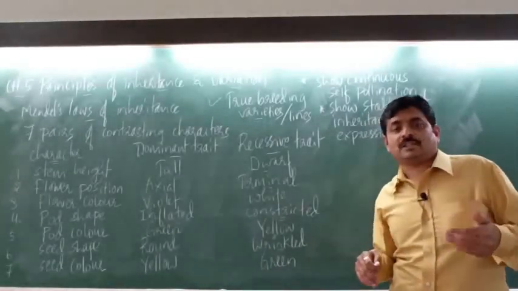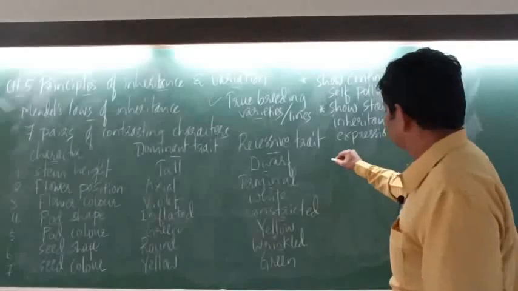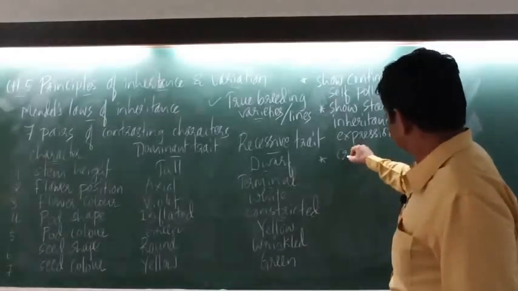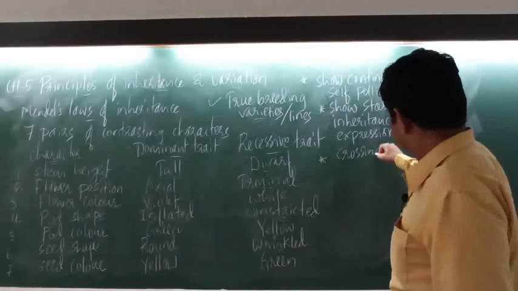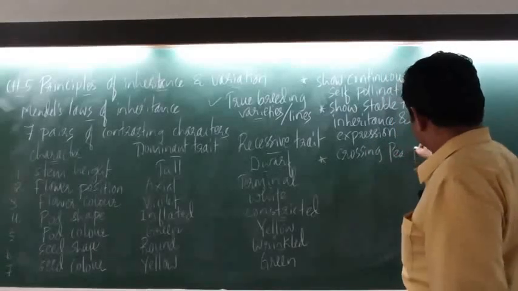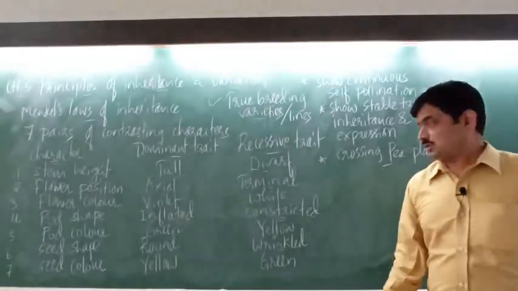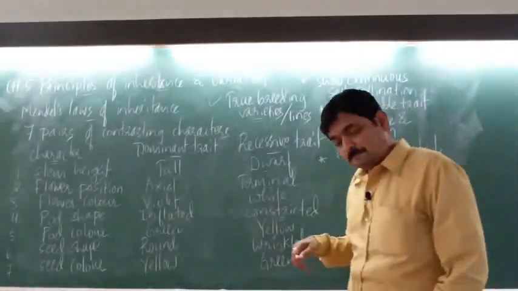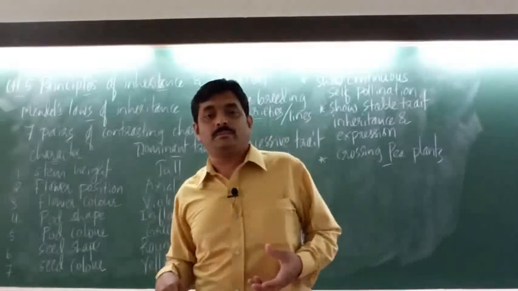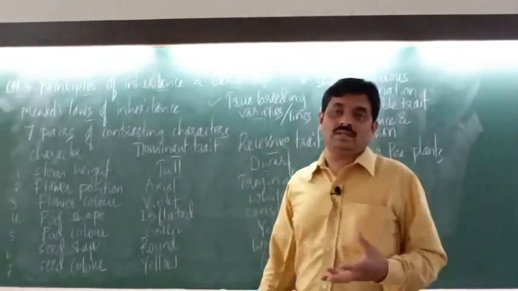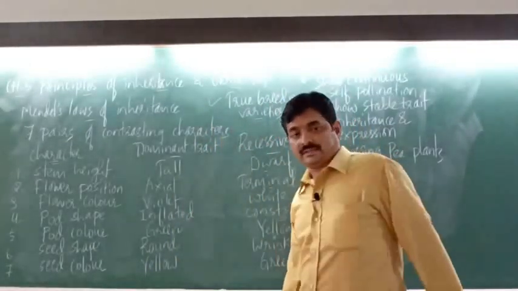how pea plants can be crossed. Crossing of pea plants can be done by a simple procedure. Now consider the flower of a pea plant, right?